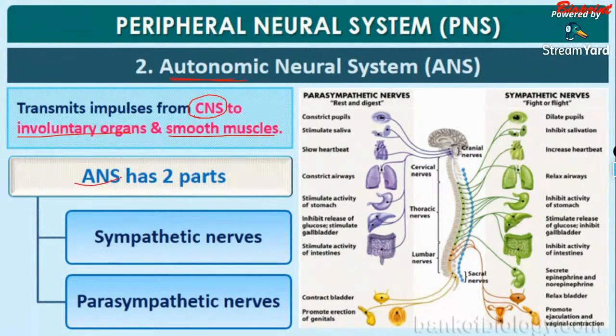So the autonomic nervous system, ANS, is mainly of two types: first, the sympathetic neural system, and second, the parasympathetic neural system. Adrenaline is a hormone that is associated with the sympathetic nervous system.